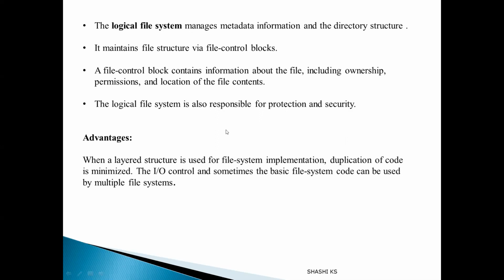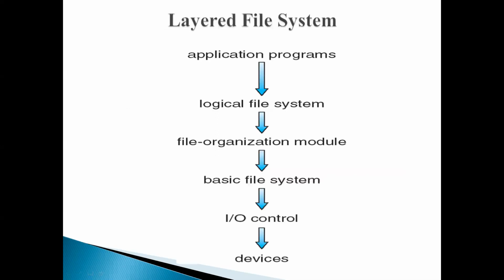So that is all about the layered design of the file system. To summarize, there are 4 different levels in the layered file system, starting from the lowermost: input-output control, basic file system, file organization module, and the logical file system. Now, why are we organizing the file system into several levels like this?